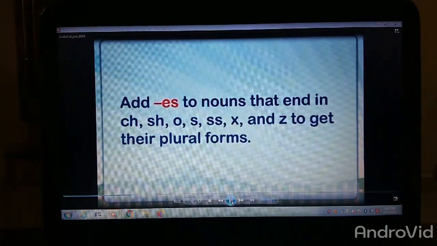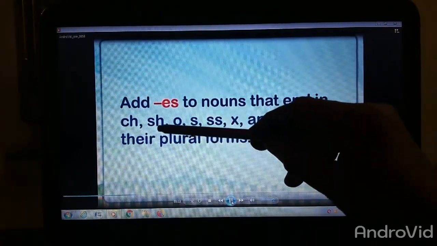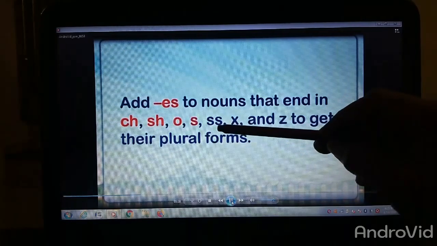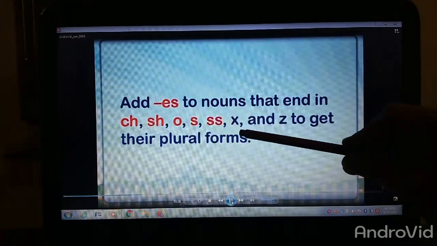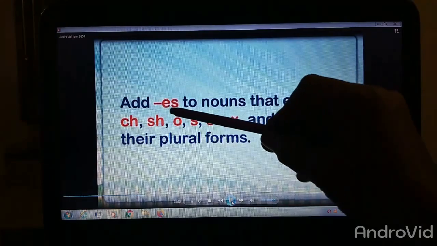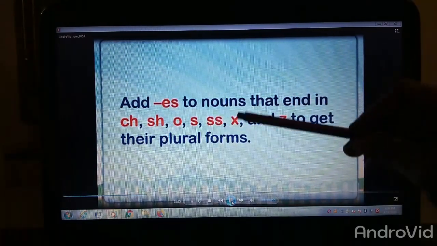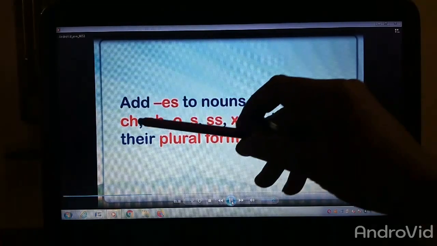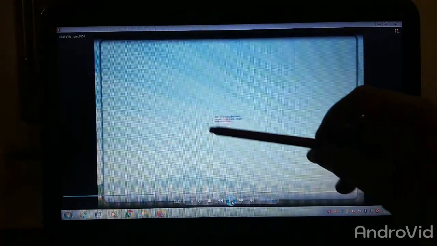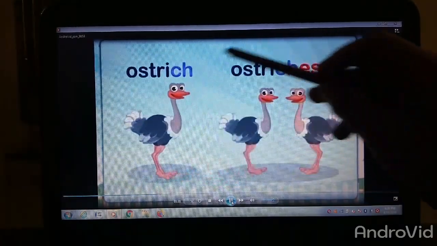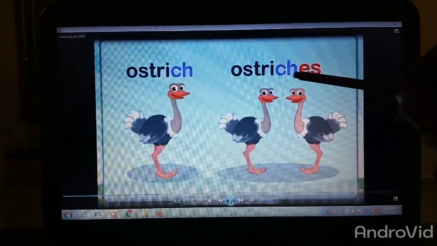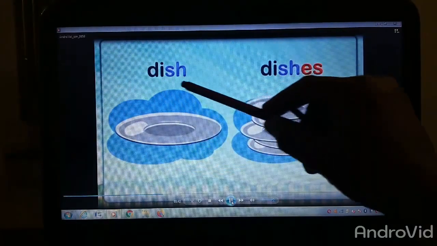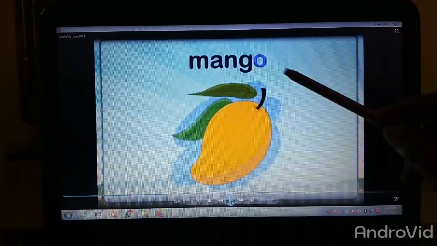Now, for some words which end with ch, sh, o, s, double s, x and z, we add es to make their plural forms. We will see examples of words ending with ch, sh, o, s. Like ostrich, ending with ch, it becomes ostriches. We are adding es. Dish, ending with sh, becomes dishes.